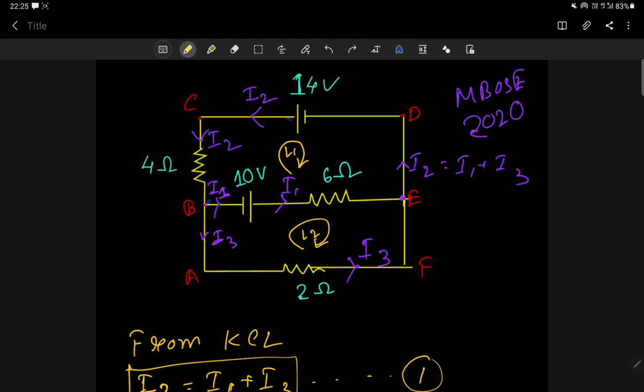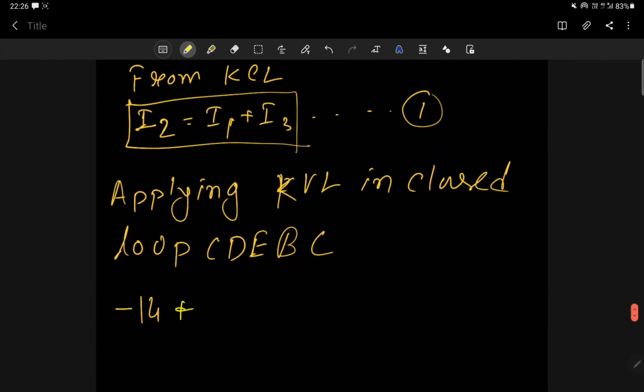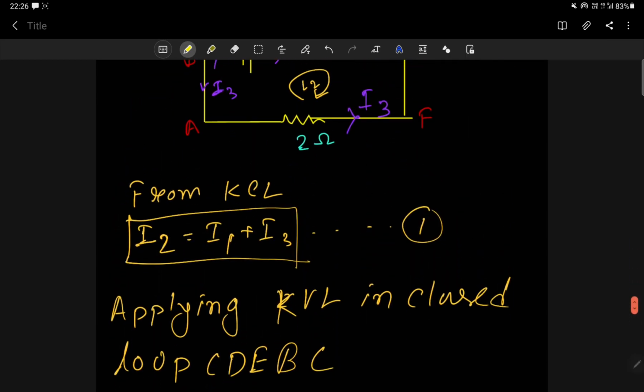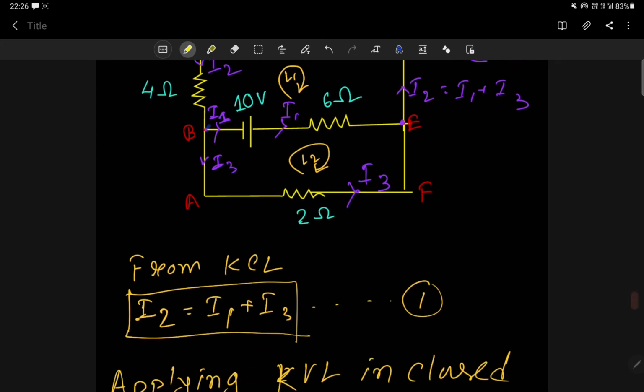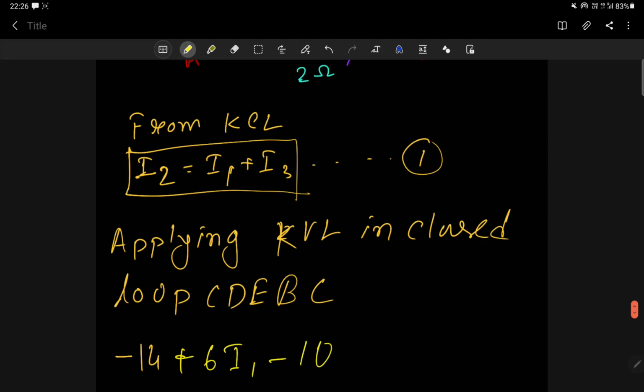So first I am moving from C to D, minus 14. Then I am moving from D to E. From D to E there is no resistor, no capacitor, so potential is 0. Then E to B, first I will see this resistor. Here I am moving from E to B, right to left, but current is flowing in the opposite direction. So it will be 6 I1, but it will be plus. So plus 6 I1. Then again I am moving from the positive terminal to the negative terminal, so that means minus 10 volt, minus 10.